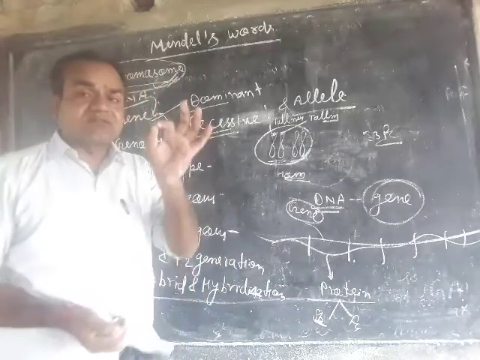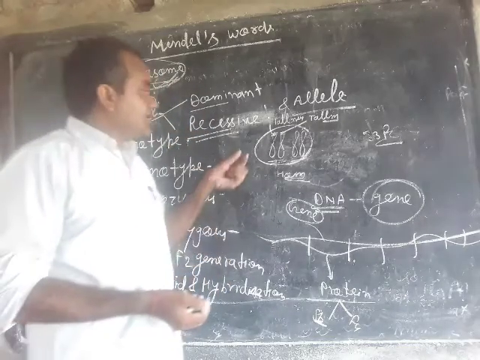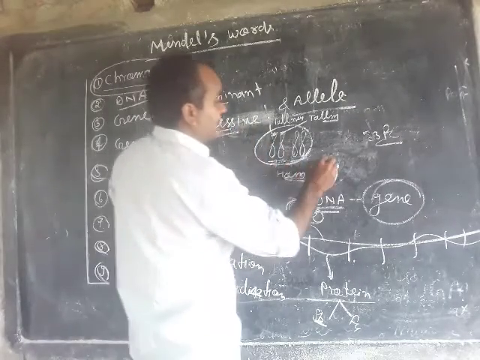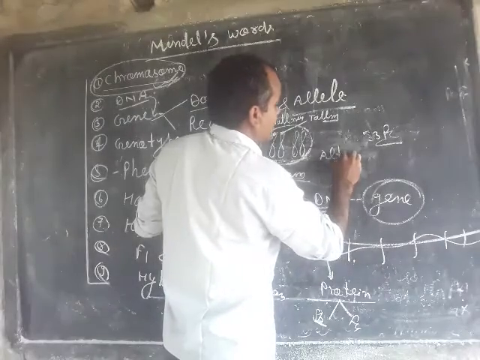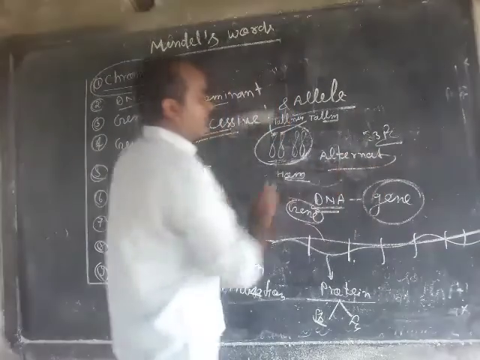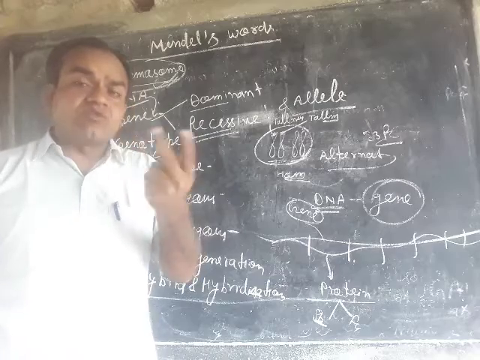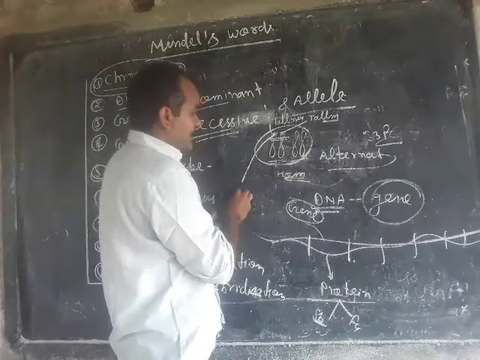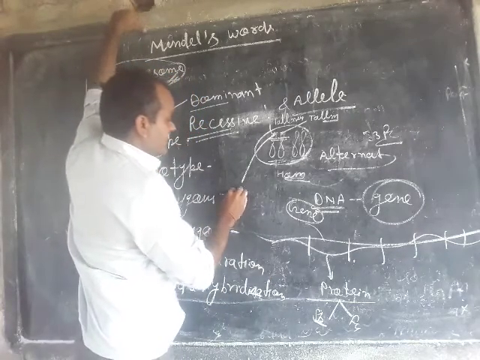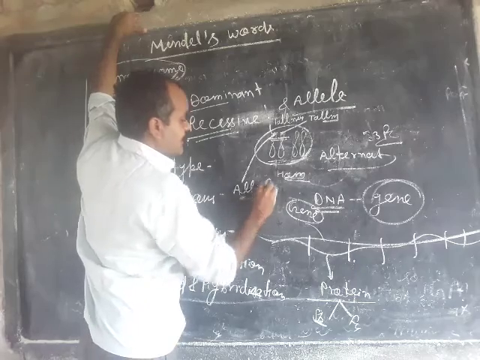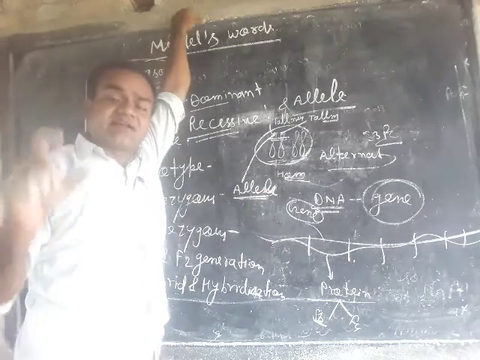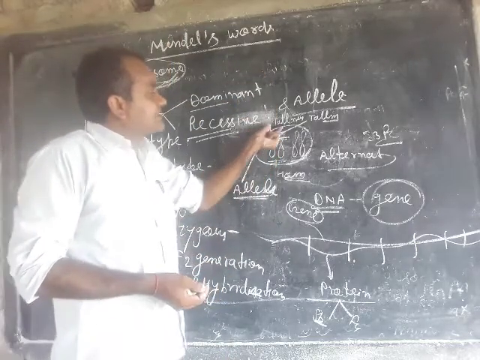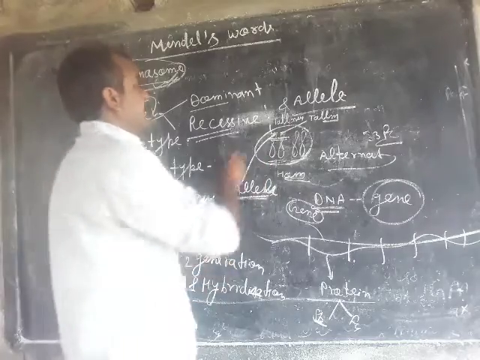Means for every character the gene occurs in pairs and in alternative forms. Alternative form means each gene has two forms, and each form is known as an allele.